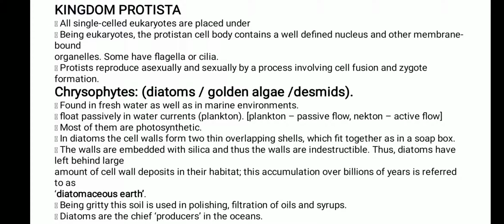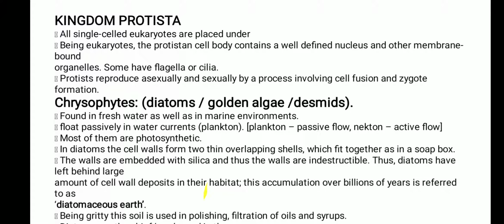Which type of reproduction method did they adopt? They adopted the asexual type of reproduction, in which only one body is responsible for the production of new young ones, and the second one is sexual reproduction. Come to the next. First is the classification of the kingdom Protista.